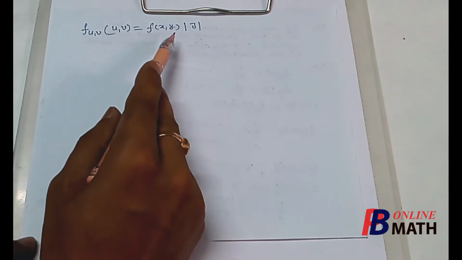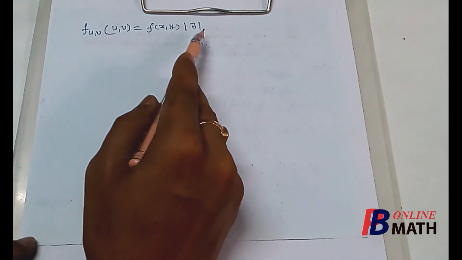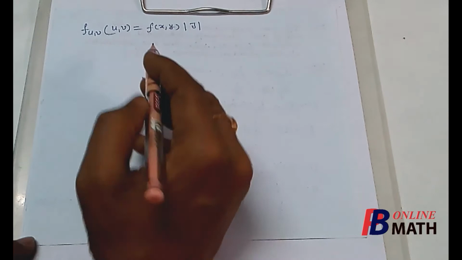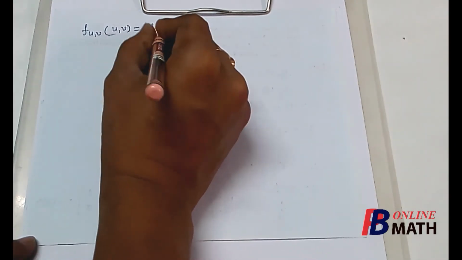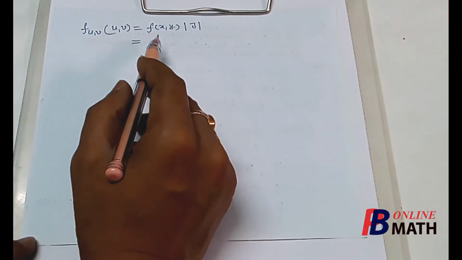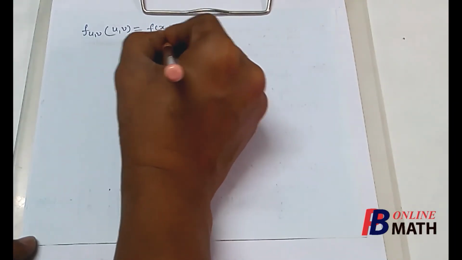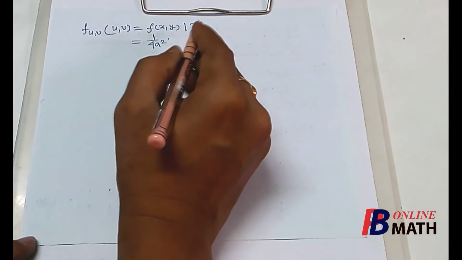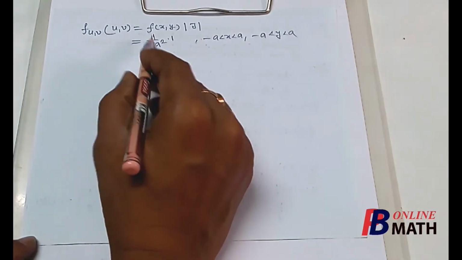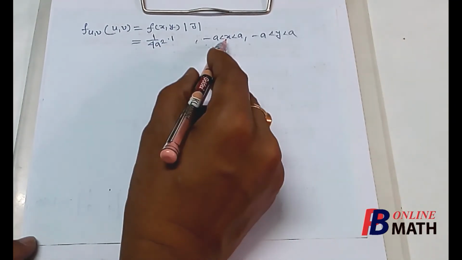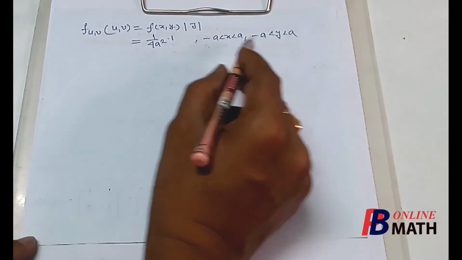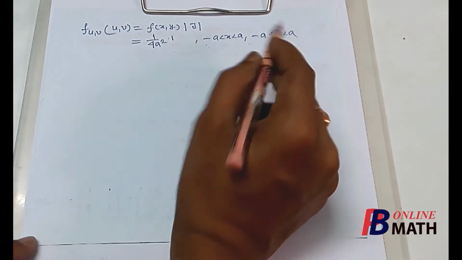We have already obtained that 1 by J equal to minus 1, so J equal to minus 1. Now this is equal to f_XY, and we have already obtained that the joint PDF of x and y is 1 by 4a square, into modulus of J which is 1. Now this is equal to 1 by 4a square if x varies from minus a to plus a and y varies from minus a to plus a.